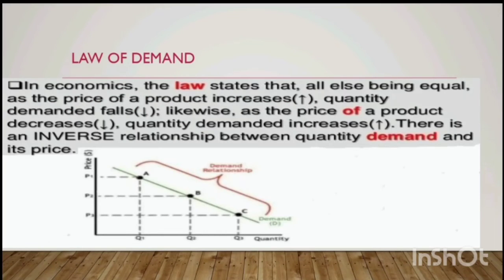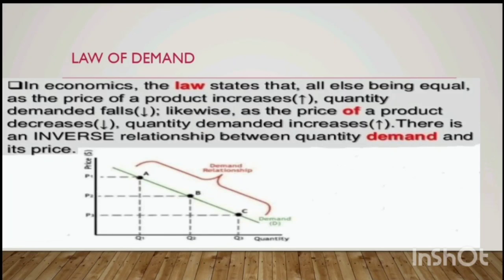Talking about the law of demand. So, what is the law of demand? It states that price and quantity demanded of a commodity move in opposite directions. We take two variables, one is price, another is quantity demanded, and these two move in opposite directions. When the price of a commodity rises, the demand for it falls. When the price falls, demand rises. So this is called the law of demand.